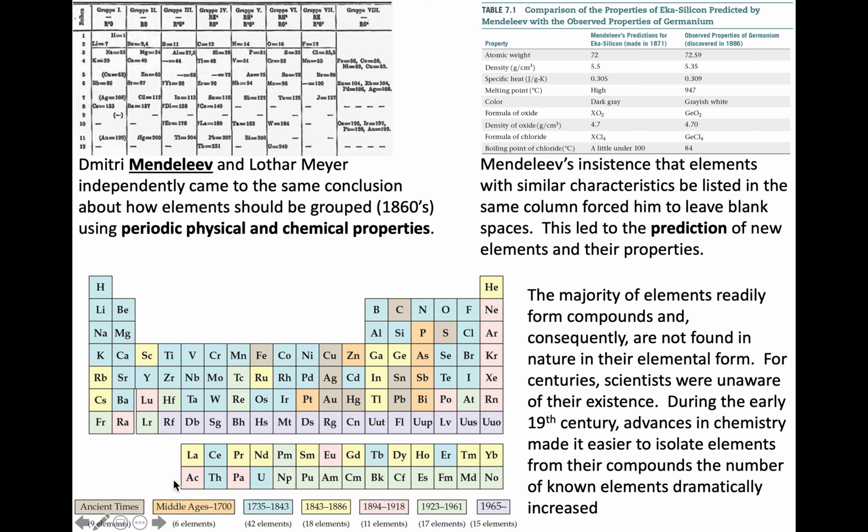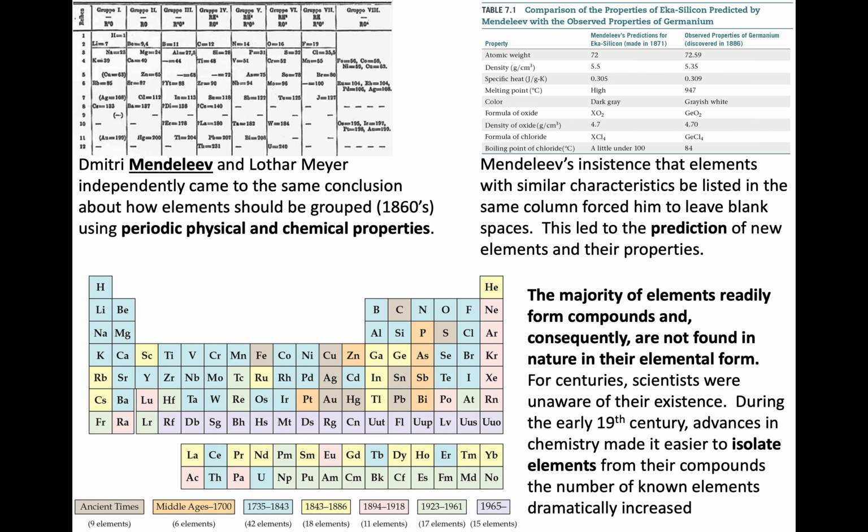When we look at the modern periodic table, what we find are elements that were discovered in different eras. It's interesting, at least to me, that the majority of elements readily form compounds, and so they're not found in nature in their elemental form. Which ones are?